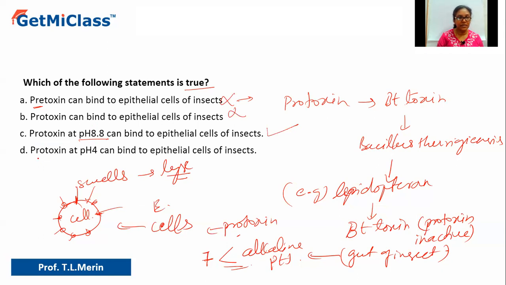Then option D says protoxin at pH 4, that is acidic, so it will not get activated. It will not bind. Hence, option C is the correct answer. That is the true statement. So let us conclude. Which is the answer? The answer is option C.